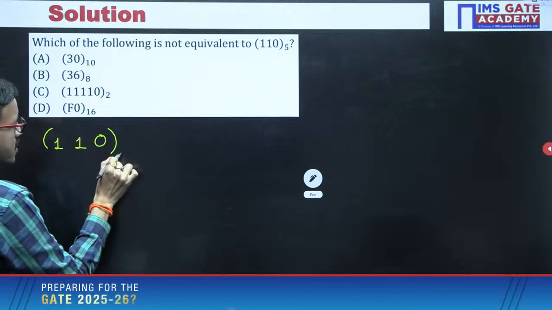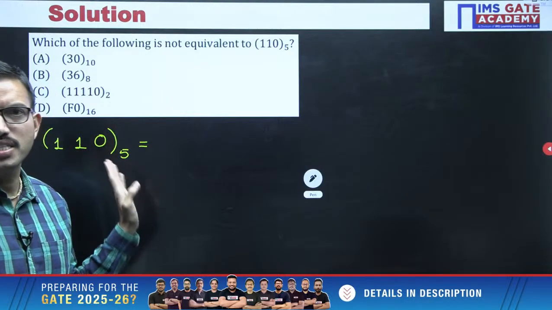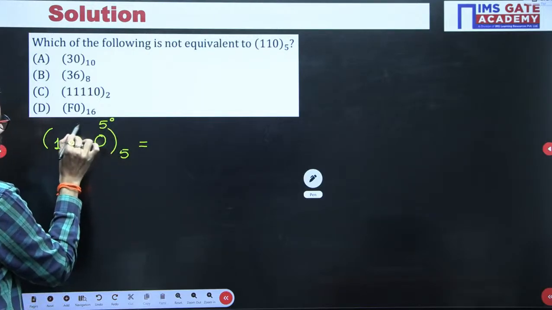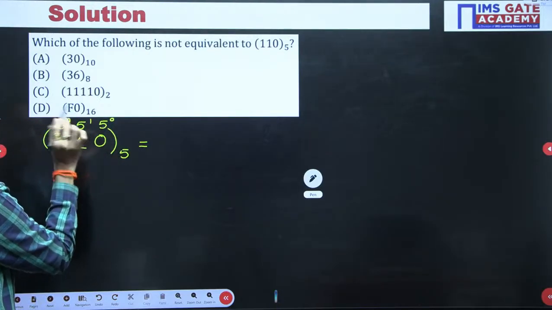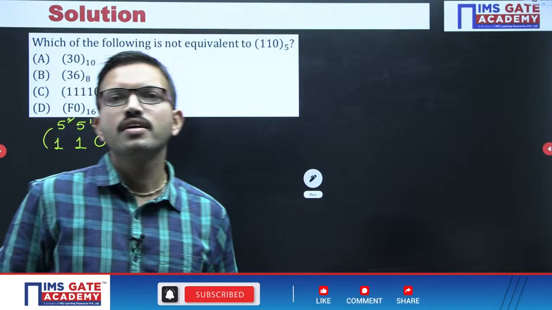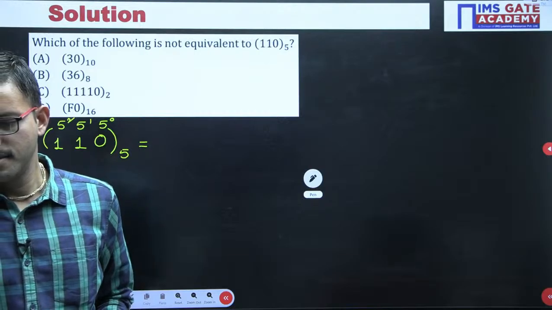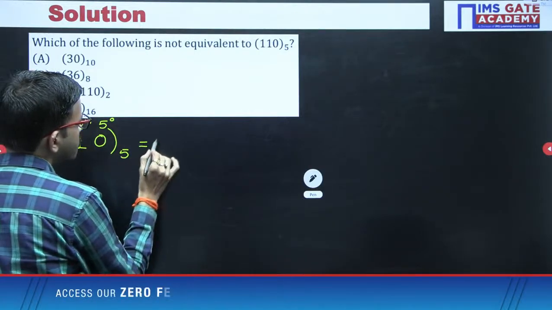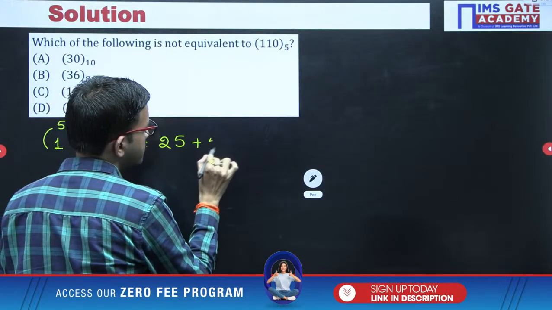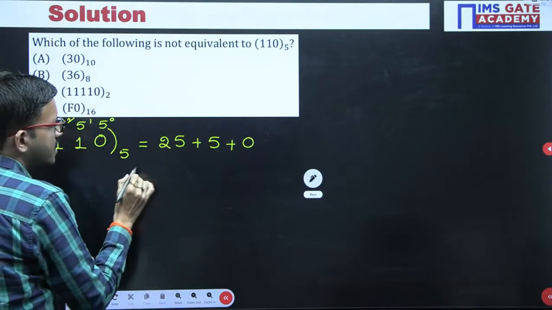Just now we have discussed, in order to get the corresponding decimal number, we have to put the positional weights in powers of the base. Here base is 5: 5 power 0, 5 power 1, 5 square. You multiply every digit with the corresponding positional weight and then add. Yes, very good, Phoenix. What is your name? Yeah, 5 square is 25 into 1, that is 25, plus 5 power 1 is 5 into 1, that is 5. Then 5 power 0 is 1, 1 into 0 is 0. 25 plus 5, that is 30.